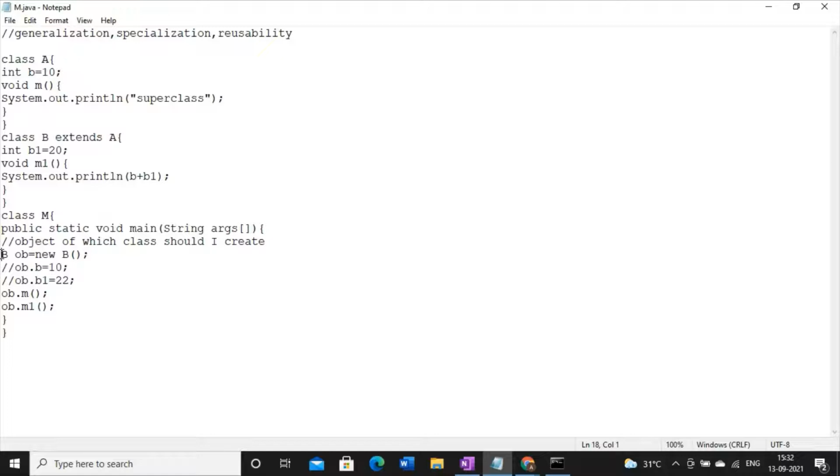Say now, instead of printing superclass, I am just printing B, right? And here I am not passing the value of B. Here also I am not passing the value of B1. I am just passing the value of this variable from the main class. So this kind of value passing is also there. I can write object name dot variable name and then the value that I want to assign. Now see the situation. If I execute this code, what will happen?